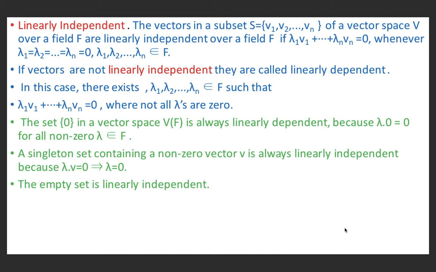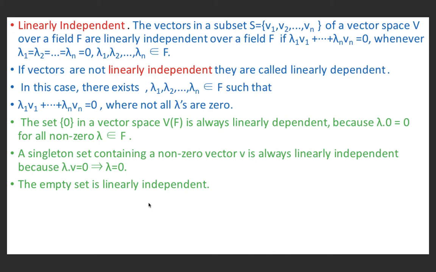Thus 0 in a vector space V over F is always linearly dependent because lambda into 0 is equal to 0 for all non-zero lambda belonging to F. Also, a singleton set containing a non-zero vector v is always linearly independent because lambda into v equal to 0 implies lambda equal to 0. Also, the empty set is linearly independent.